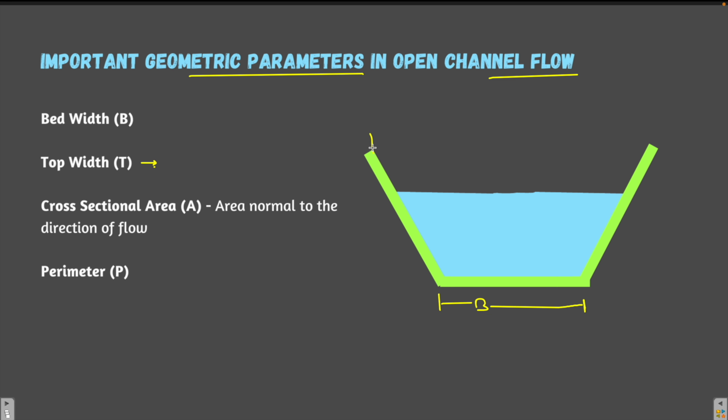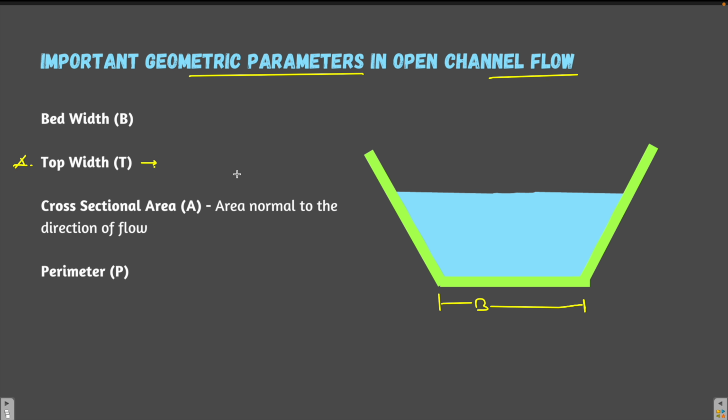One is from here to here, that is the channel's top, and one is the top of the free surface of the liquid. Which one are you going to take as the top width? So here lies the confusion. Let me just clarify this. This is very important, don't get confused.